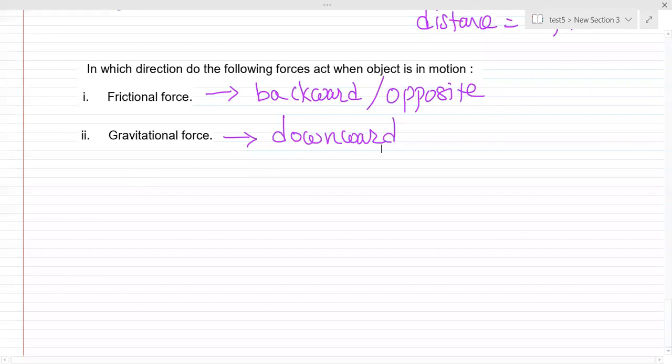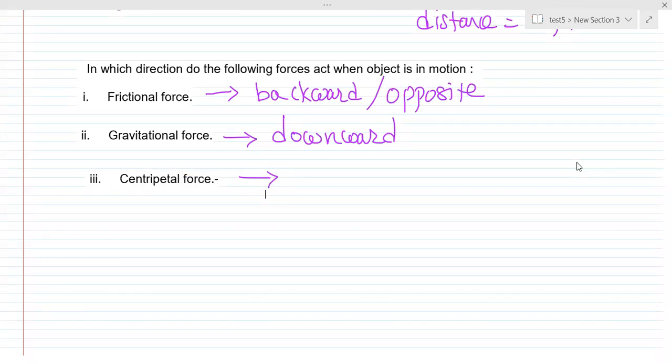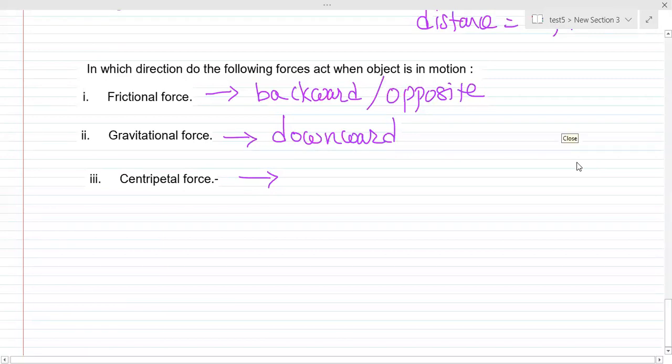What about the third one? Let us see. Give me the answer for this. Centripetal force. It was in circular motion. Centripetal force. I told you that there is one force which is taking everybody to the center. Urjit, the answer is not correct. It is not against the center, it is towards the center. Towards. Yes, you are getting it right. Towards the center. Yes, correct.